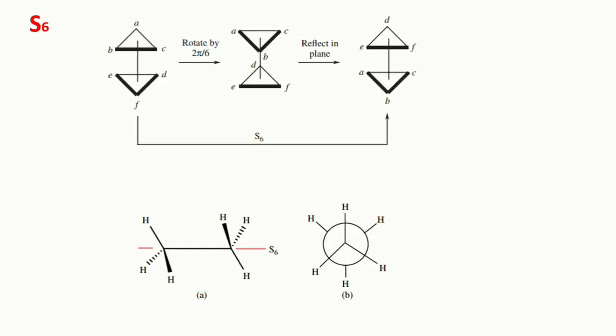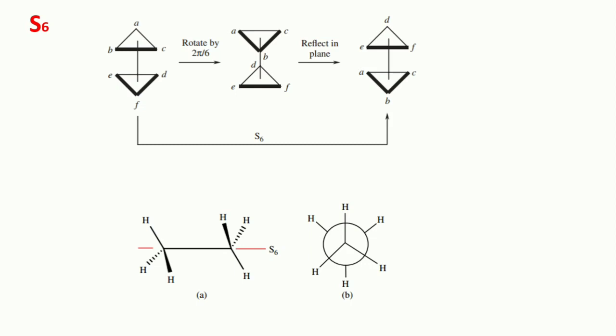Another example of an S6 rotation is given. For example, notice that the first step in performing the S6 operation does not return the object to an equivalent configuration, and thus the S6 operation is in fact a unique and distinct symmetry operation, although it performs the same function as the product sigma h C3.